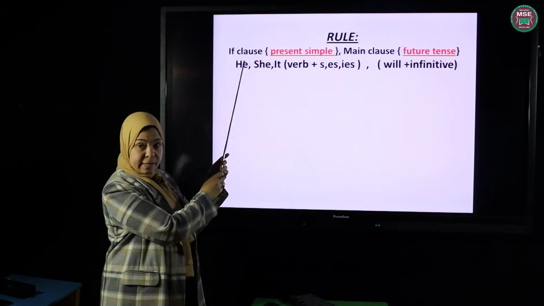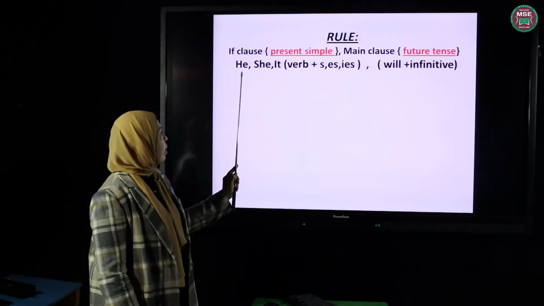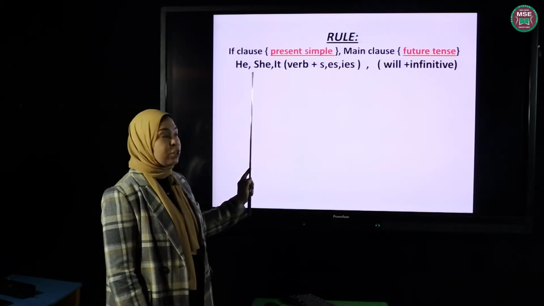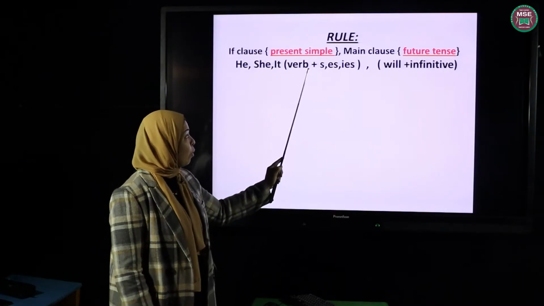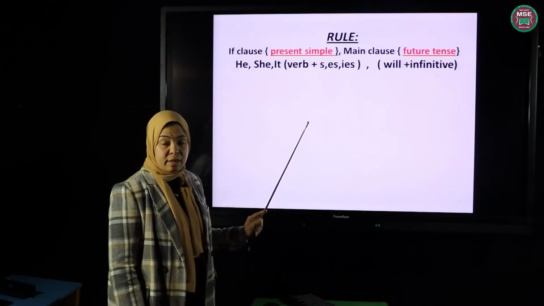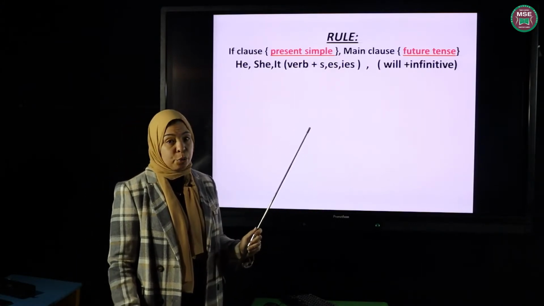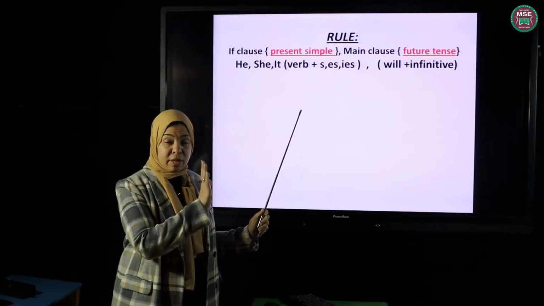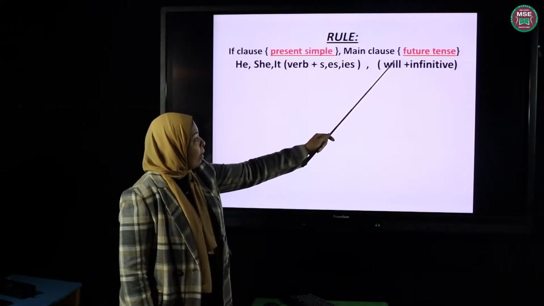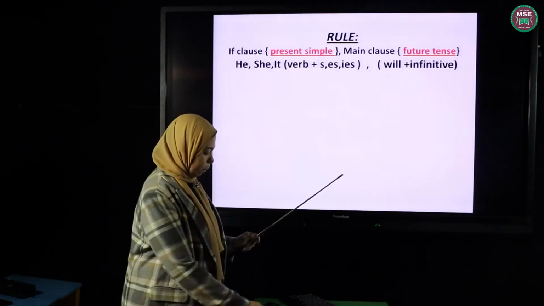If clause, as I said, is the first sentence, which contains the word if. Here we have the present simple form, which is he, she, it, followed by a verb with s, es or ies. Of course, if the subject pronoun is I, we or they, we don't add s to the verb. We keep the verb in the infinitive form. In the main clause, the future form, we put will plus the infinitive.